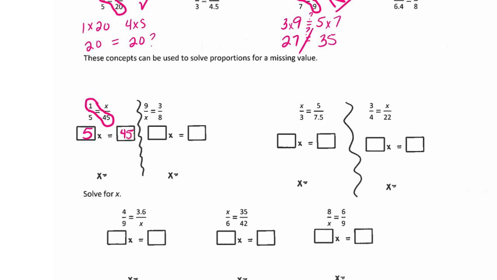Now, from here, what do I do? How do I solve this? I'm at the very last step. I've just done all this work and solved all this stuff, did all the inverses. Now what do I do? Divide. Divide by your coefficient. So what's 45 divided by 5? 9. All right.